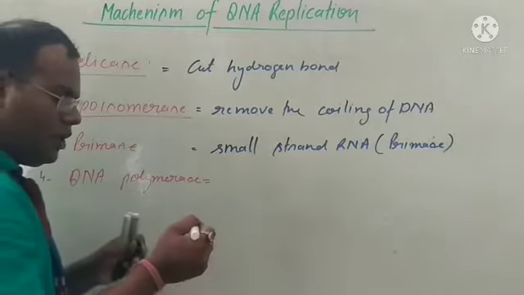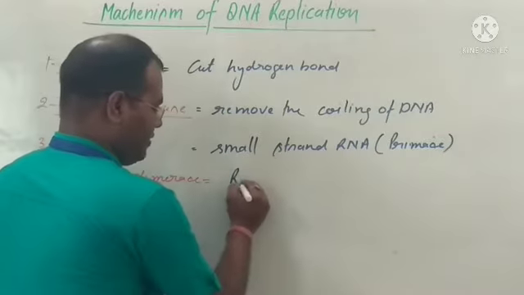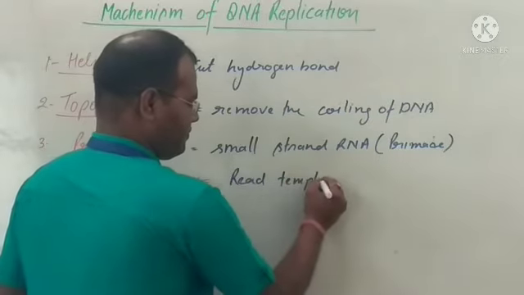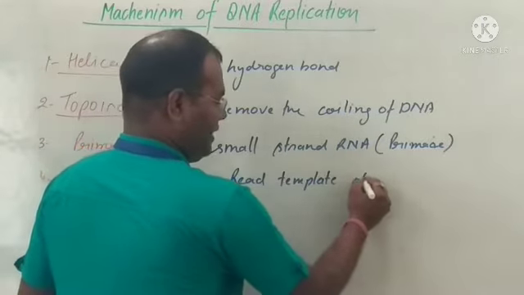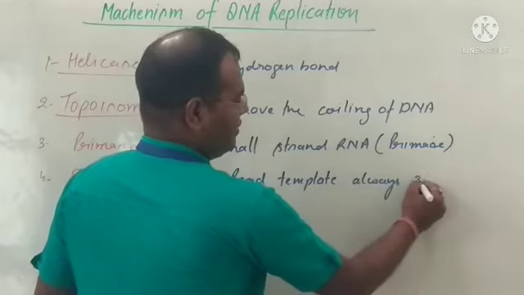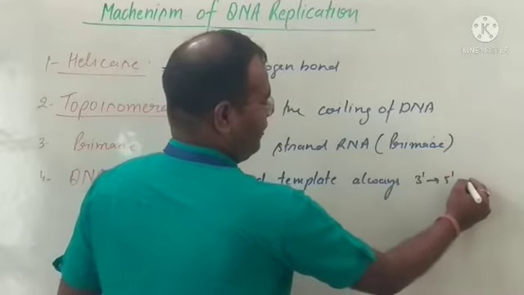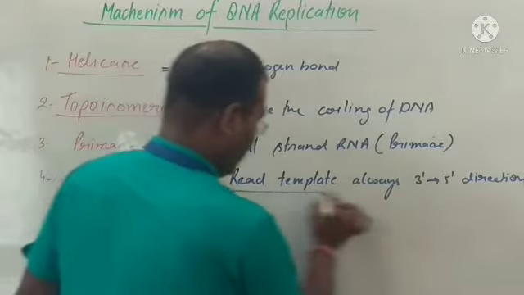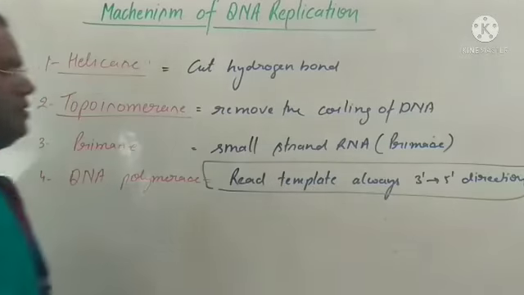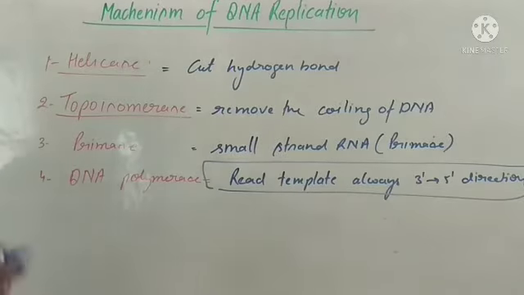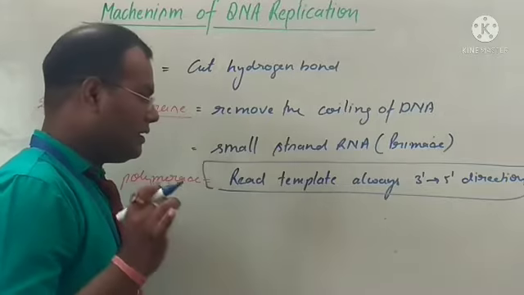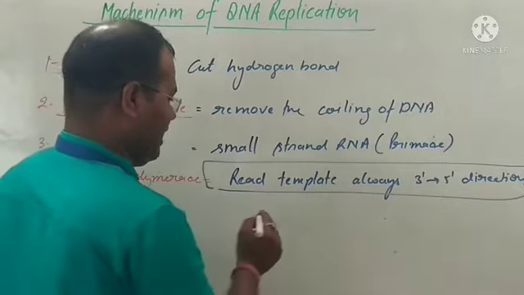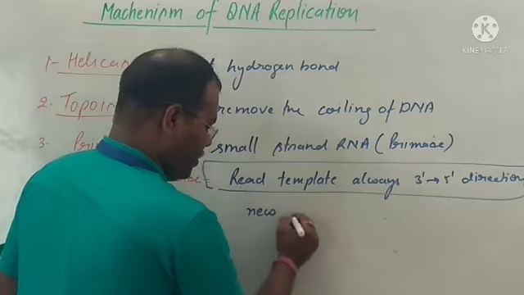DNA polymerase reads the template, very important, always in the 3' to 5' direction. This is a very important line of the replication. DNA polymerase reads the template always in the 3' to 5' direction, and the newly synthesized chain